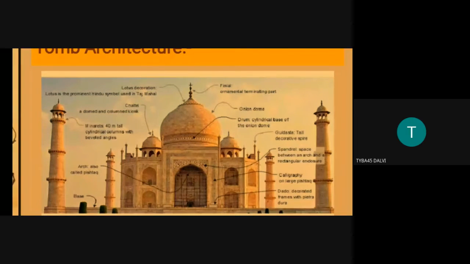Then I will talk about what a pilaster is. When we see palaces, mosques, and pavilions, a pilaster is basically a rectangular column that usually projects about a third of its width from the wall. It is not a squarish shape. It is a rectangular column that projects out.